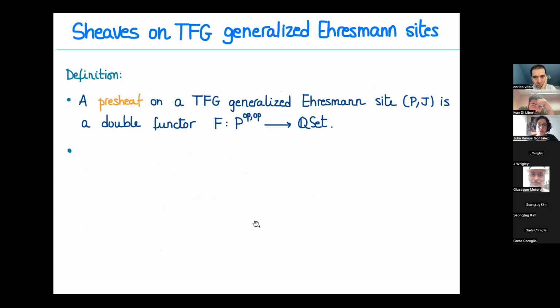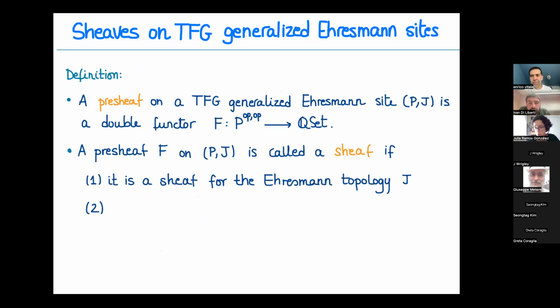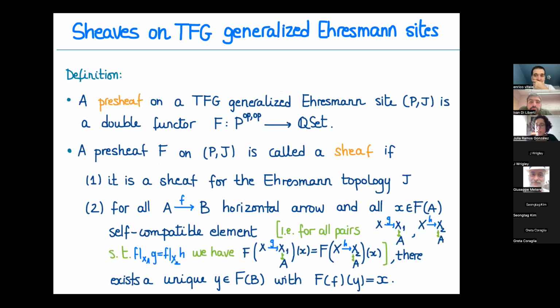Okay, so this allows us, as before, to define presheaves. We can define sheaves, which have to be sheaves for the vertical part, and then we have to impose the sheaf condition for the horizontal part, which is basically that every element now is a single arrow, so every element is self-compatible. Every element that is self-compatible in F of A must come from a unique element in F of B, where self-compatibility is written like here, but it's not a complicated condition.